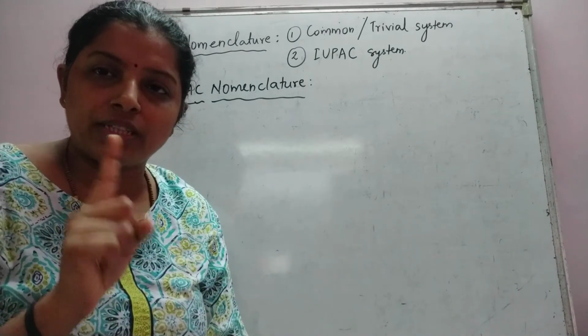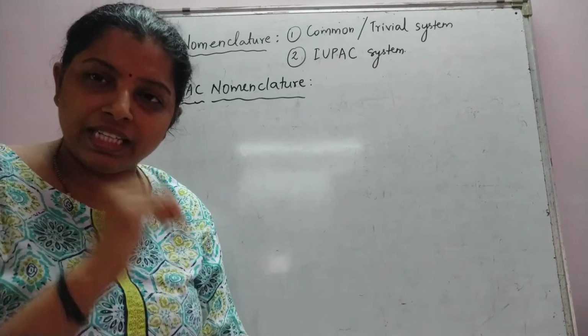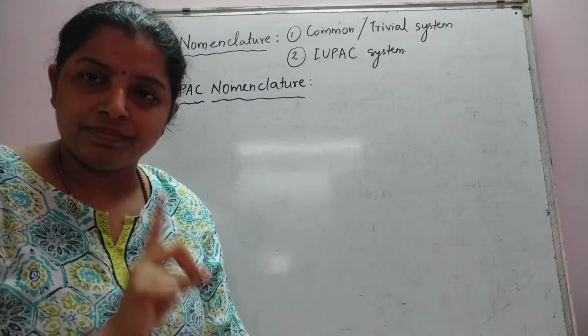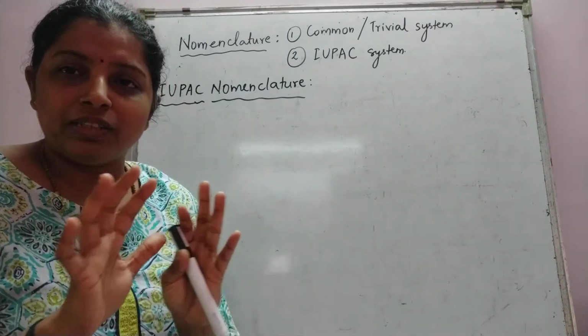So if a particular compound has an IUPAC name A in India, it will have IUPAC name A worldwide. So there was no confusion then during research.